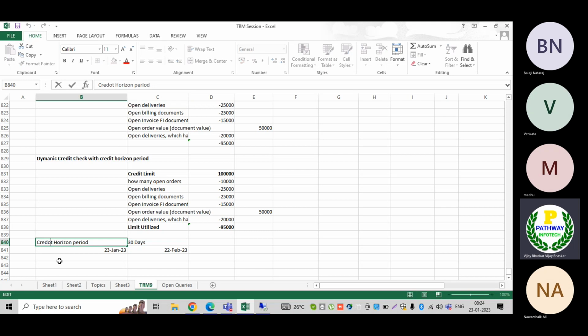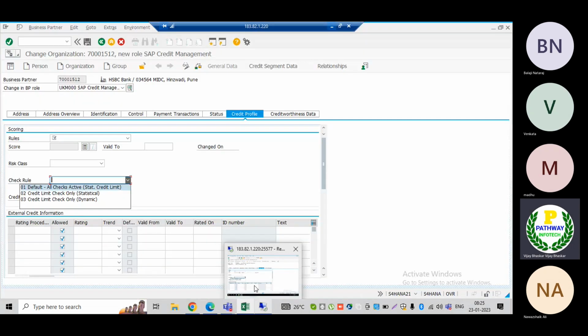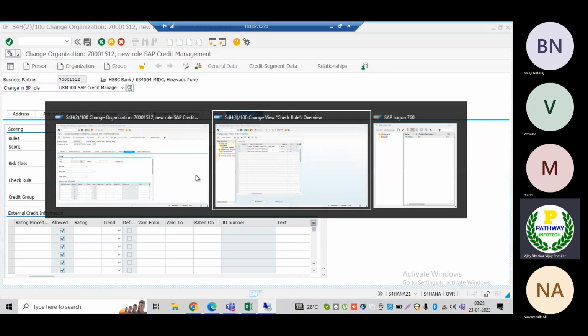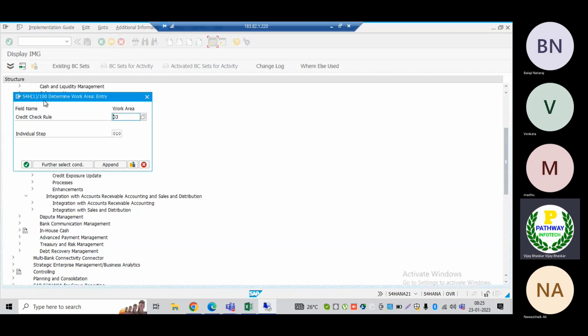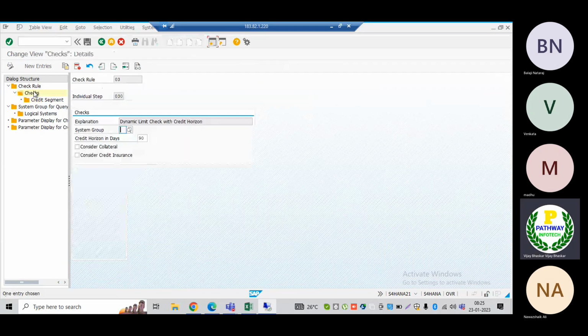Now where are we going to specify the credit horizon period? Let me check this one, the static or dynamic credit check, credit segment. Now you can see here the dynamic credit check with credit horizon period. You can specify how many days you want. I am going to specify a credit horizon period of 30 days.